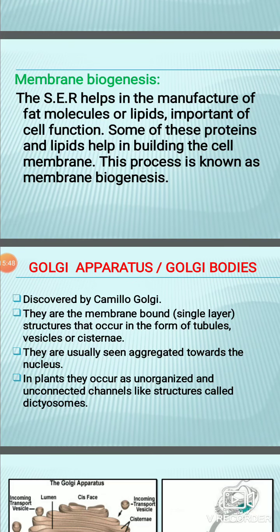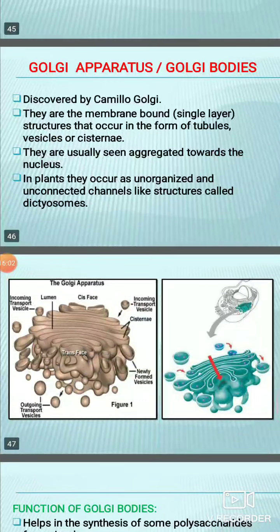Okay, if you see these structures under the electron microscope, again you will see that these are also composed of three kinds of components. One is cisternae, the second one is vacuoles, and the third one is vesicles. So you can see the diagram here. These are the structures of Golgi bodies. Golgi bodies are composed of cisternae. Cisternae are elongated, narrow, tube-like structures with swollen ends. You can see those structures at the swollen ends. So this sheet-like, tube-like elongated structure is known as cisternae.